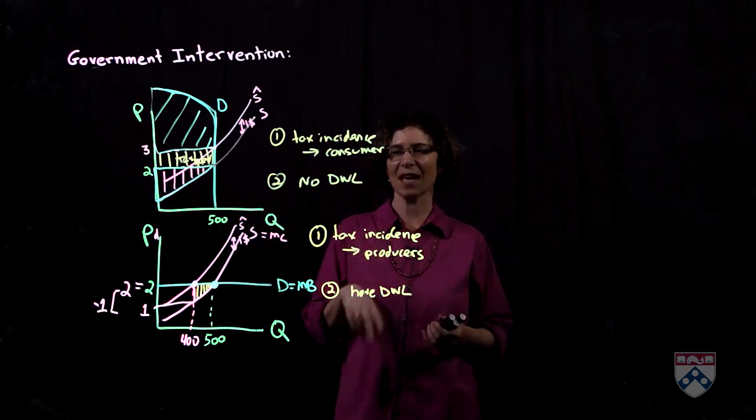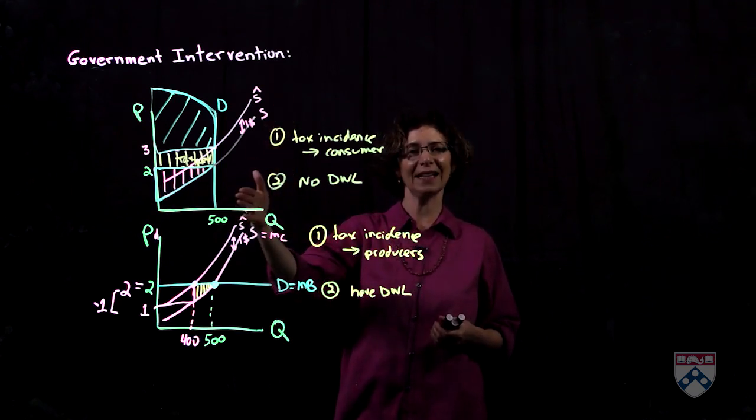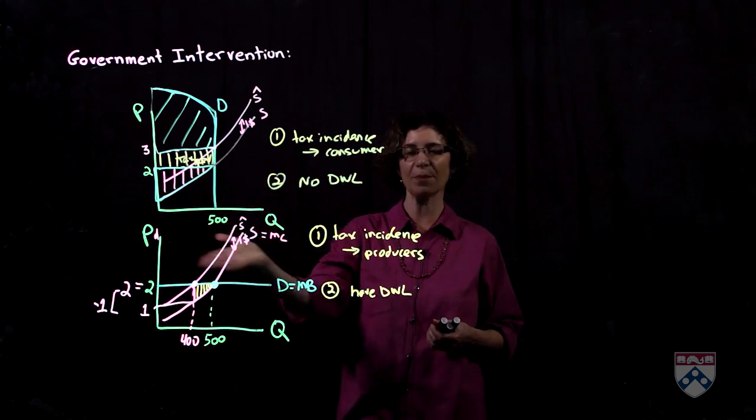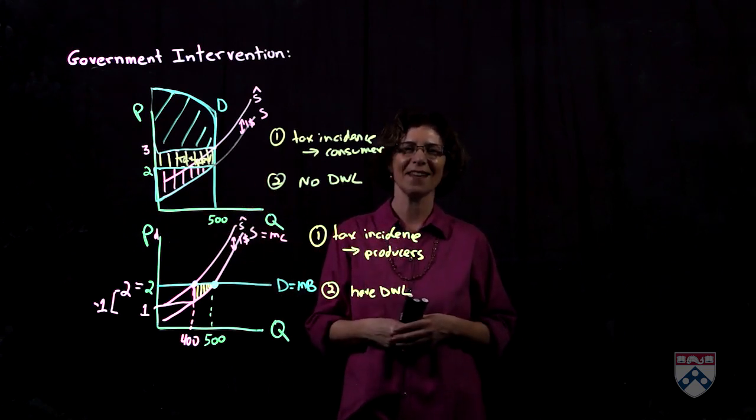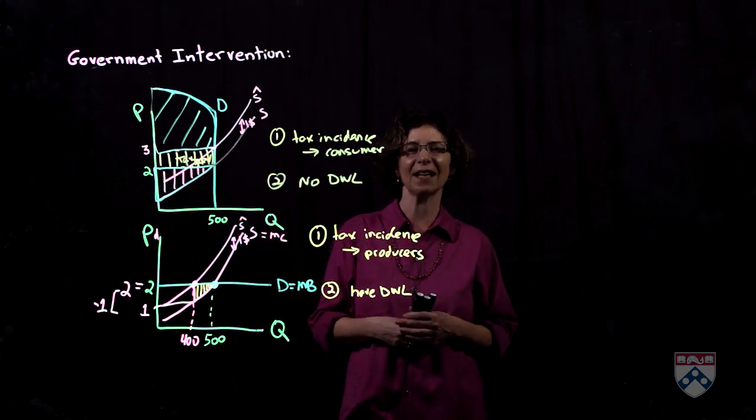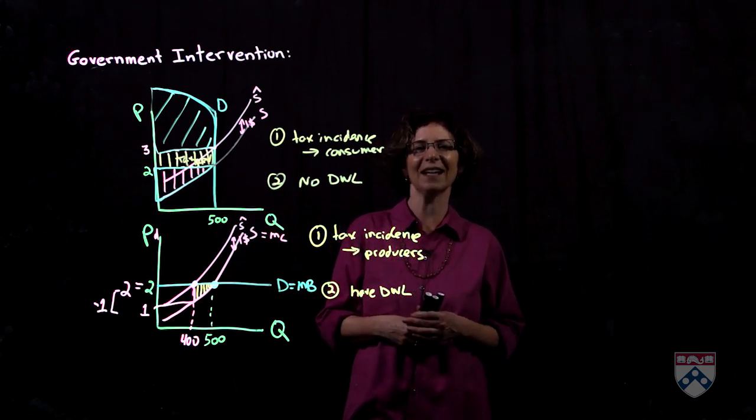So we've done two cases, the case of a perfectly inelastic demand and the case of a perfectly elastic demand. Let's try doing two more cases in terms of a perfectly inelastic supply and a perfectly elastic supply.